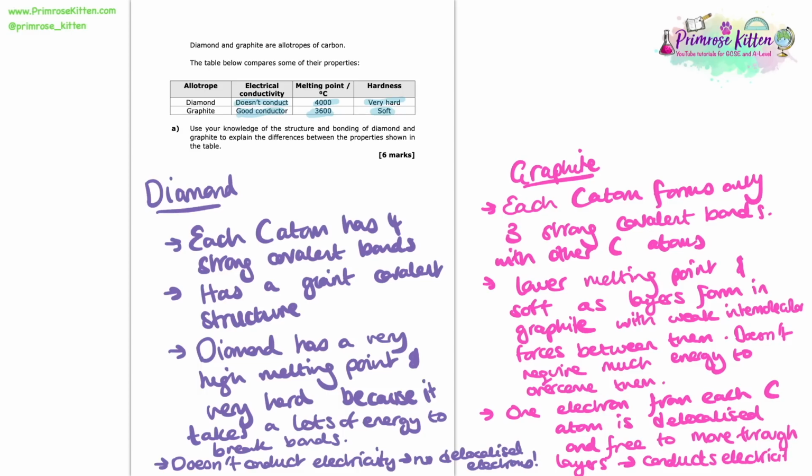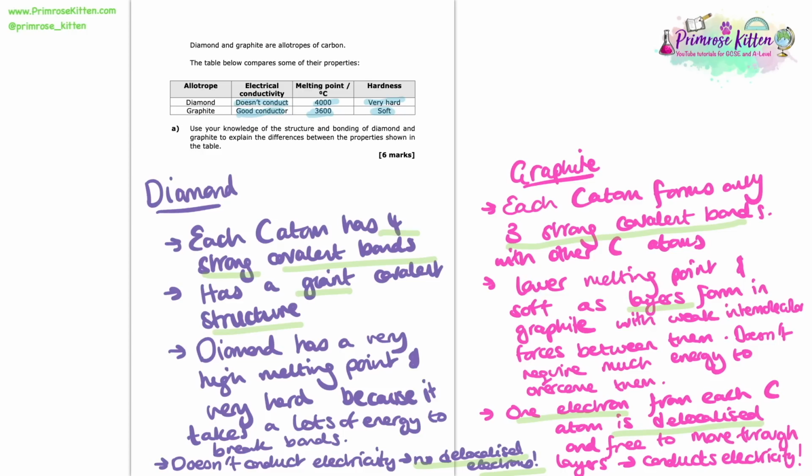So let's just look at some of the key facts that are important to know about diamond and graphite, the key words that are going to bring you in the marks in an exam. So for diamond, knowing that you have 4 strong covalent bonds, that you have a giant structure, and then for graphite, that we only have 3 strong covalent bonds, and that we have layers formed. Also, the fact that graphite has 1 delocalized electron for every carbon, and in diamond you actually have no delocalized electrons.